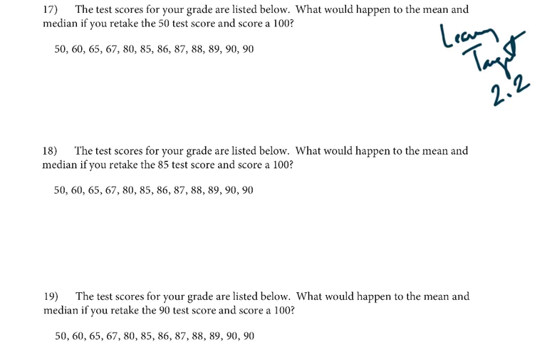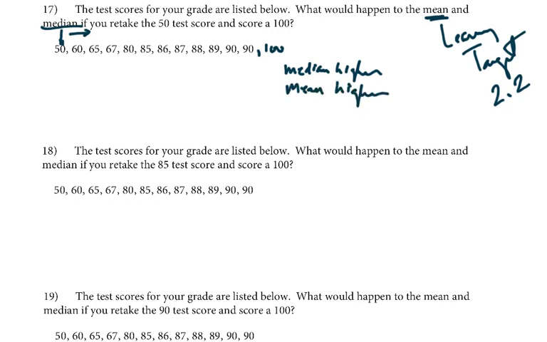Well, let's kind of take a look and see. Now notice the 50 is right here, right? So if we retake the 50 and get the 100, it's going to shift it over to the right. And since these are written in order, it's going to essentially make that median higher, won't it? So just looking, I'm going to assume that the median is going to be higher. Plus, if I think about the mean, I'm essentially adding 50 more points to the total of all these numbers added together without making more numbers. So also, the mean is probably going to be higher as well.